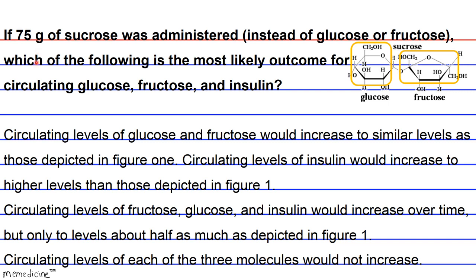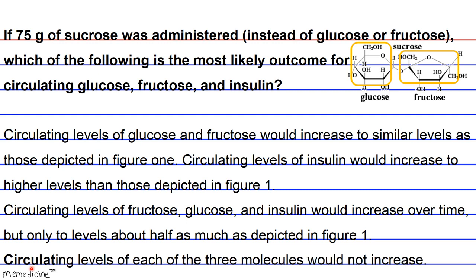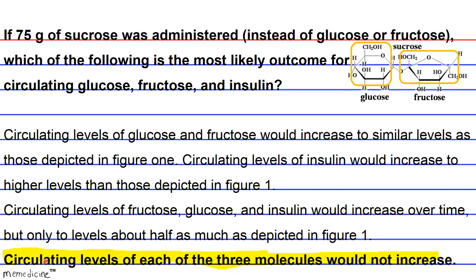So circulating levels of fructose, glucose, and insulin would increase over time, but only to levels about half as much as those depicted in Figure 1, okay? This might seem a little daunting at first, but it's pretty straightforward, all right?